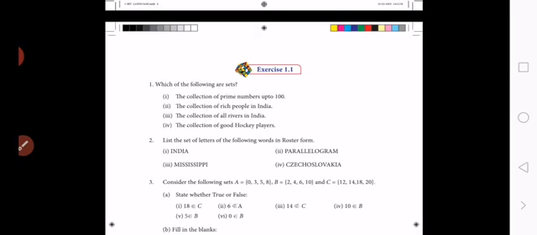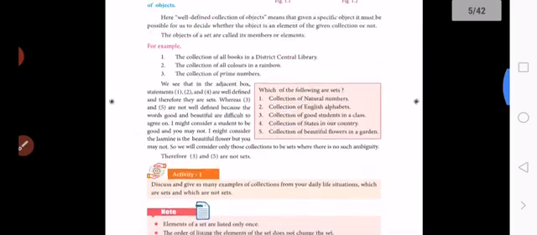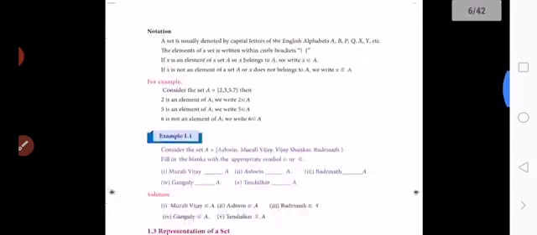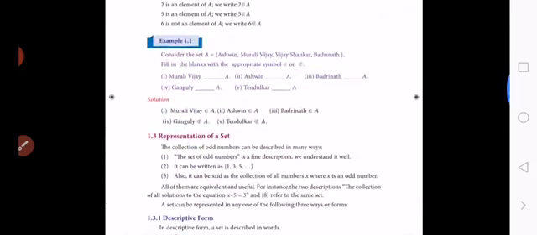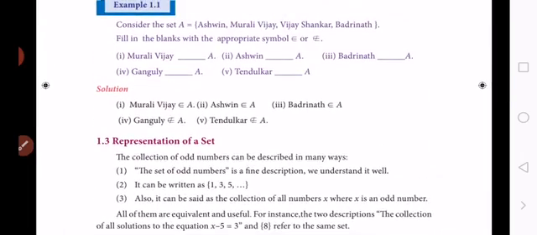Next class we discuss the representation of a set. This is a very important topic, representation of a set. We discuss it in our next class. So thank you students.